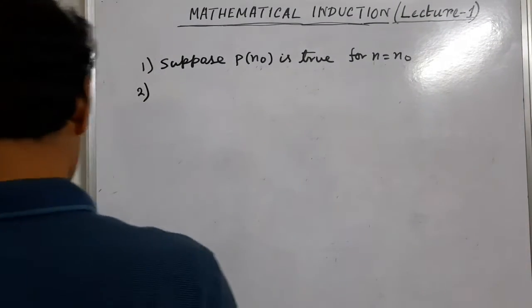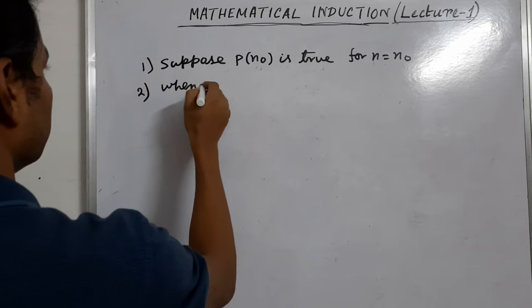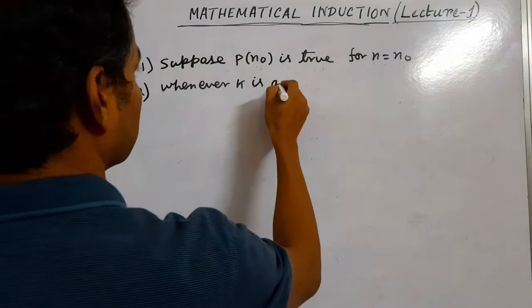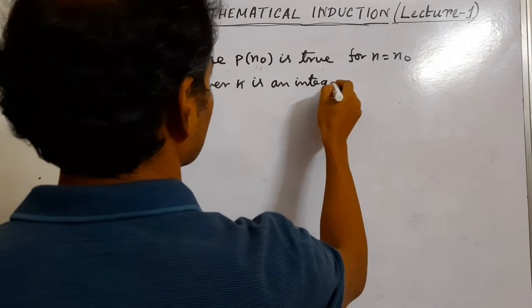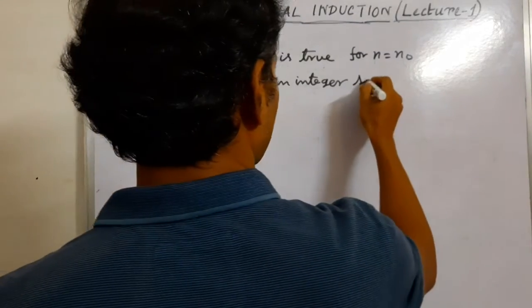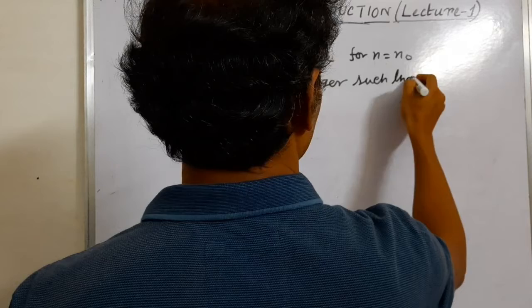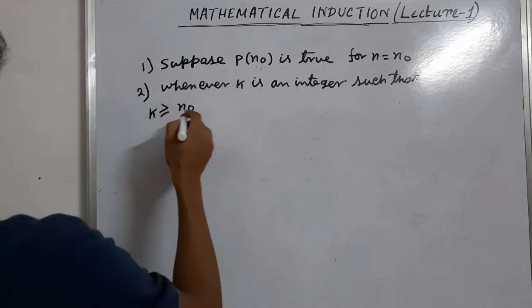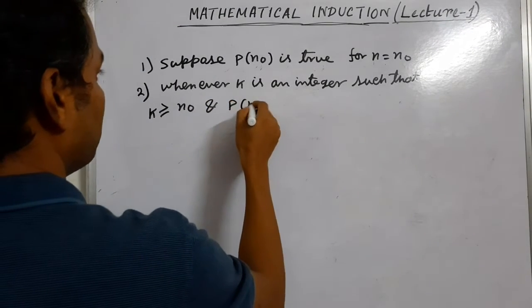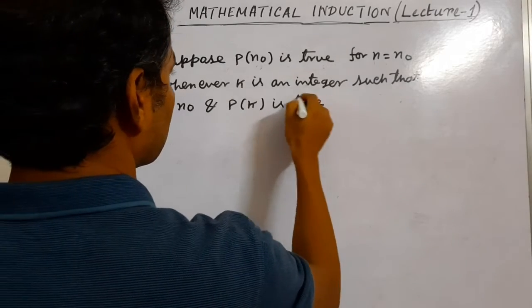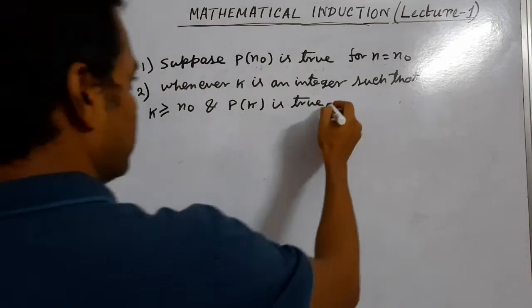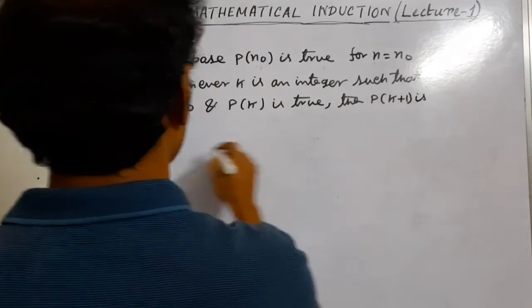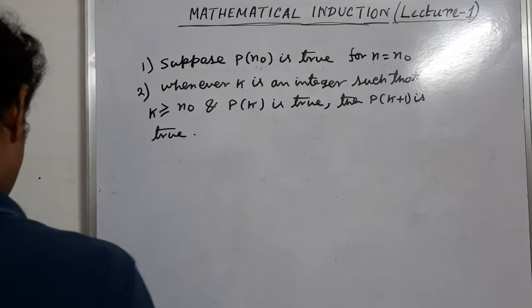Second principle: whenever k is an integer such that k is greater than or equal to n naught and P(k) is true, then P(k plus 1) is true.